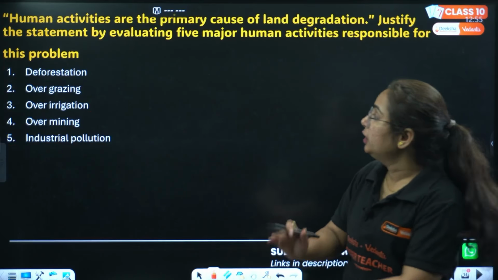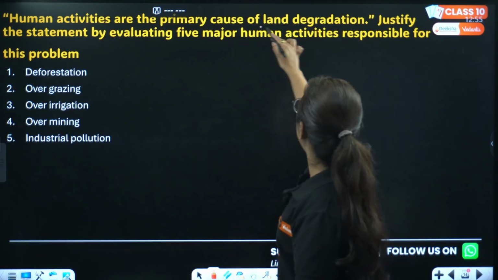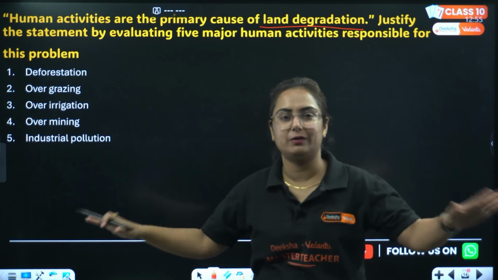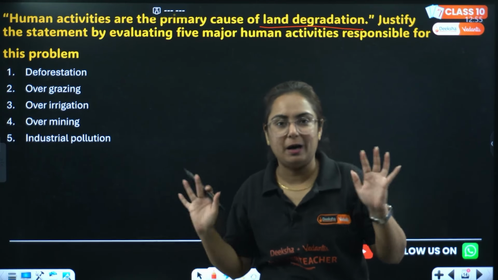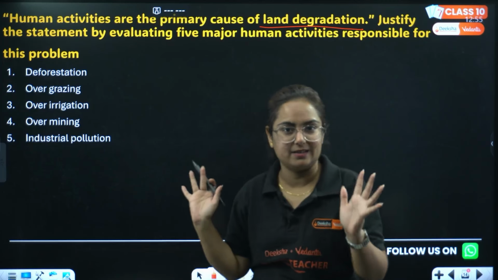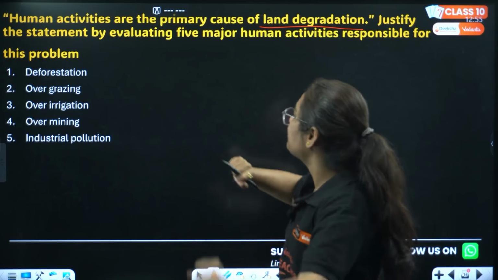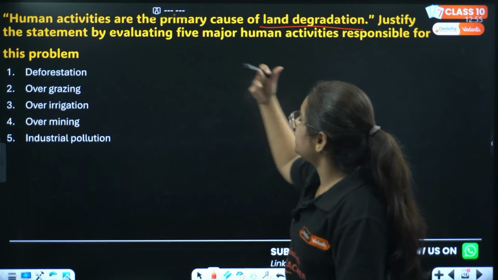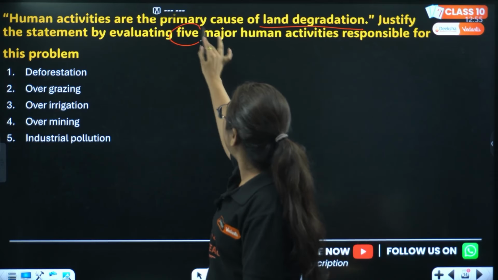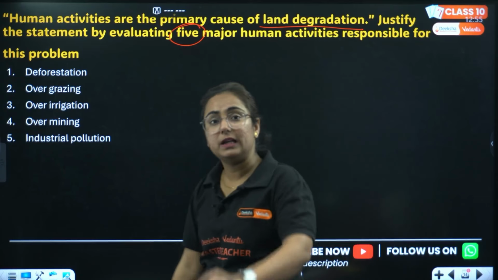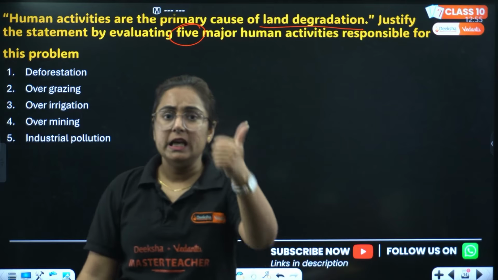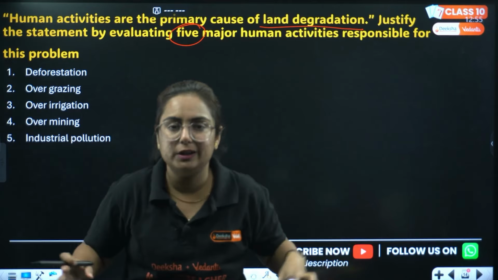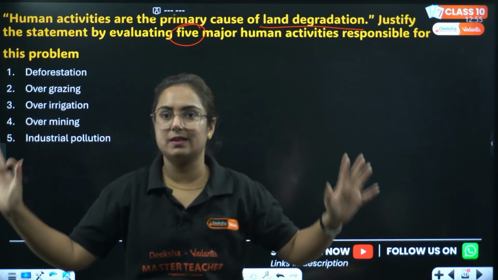Next one. Human activity is a primary cause of land degradation. Yes. By any reason, everything what we are doing right now with the environment, only and only humans are the reason, the worst species over there. So human activities are the primary causes of land degradation. Justify the statement by evaluating 5 major human activities. Beta, this is very important. Even for MCQs, even for 2 marker, this paragraph in your NCERT book holds importance.